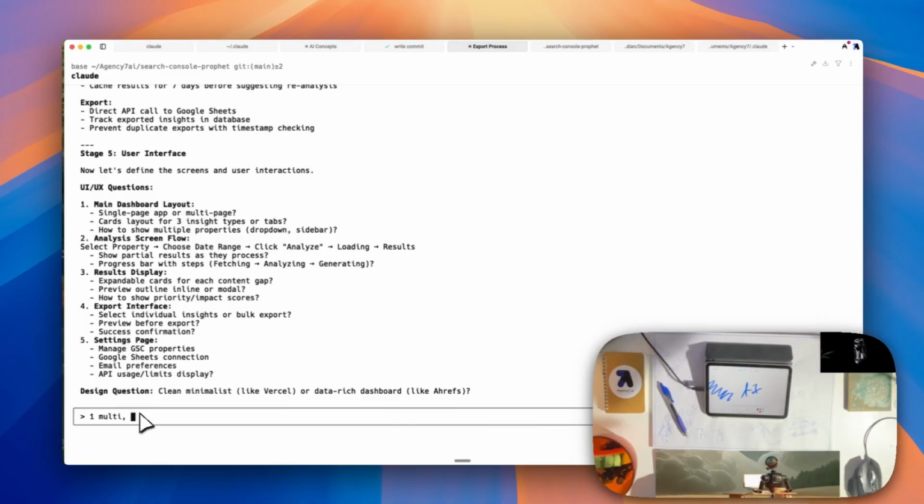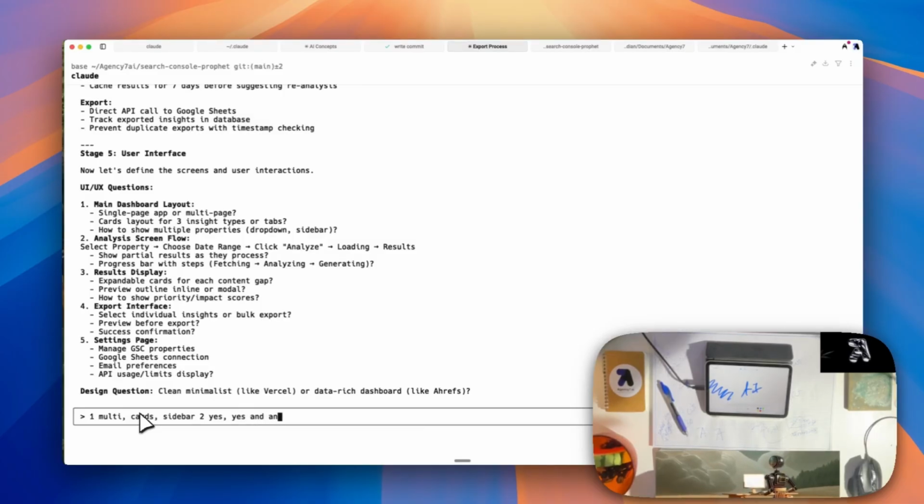Cards layout for 3 insight tabs. I'm going to say tabs. No, let's say cards. Types or tabs? Cards. How to show multiple properties. Sidebar 2. Show properties results as they process. Yes. Progress bar with steps.